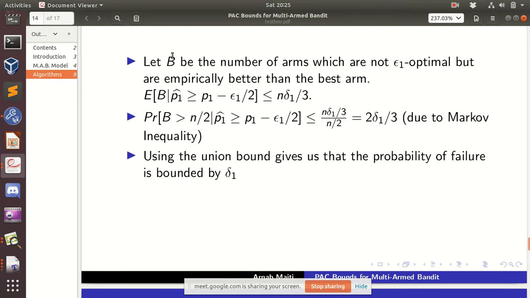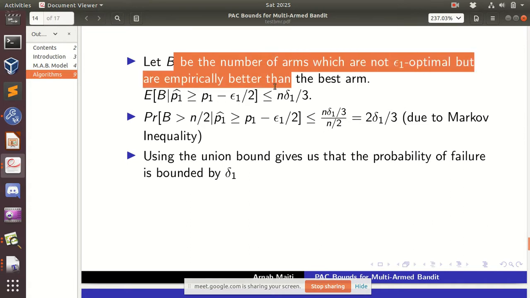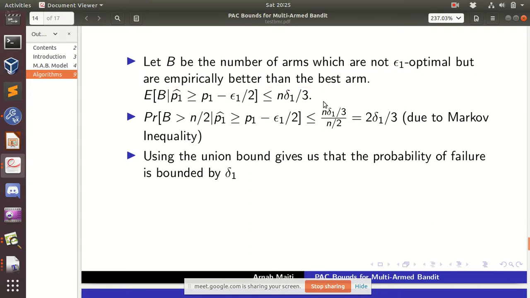B is the number of arms which are not epsilon optimal but are empirically better than the best arm, so we want to keep a check on this number.